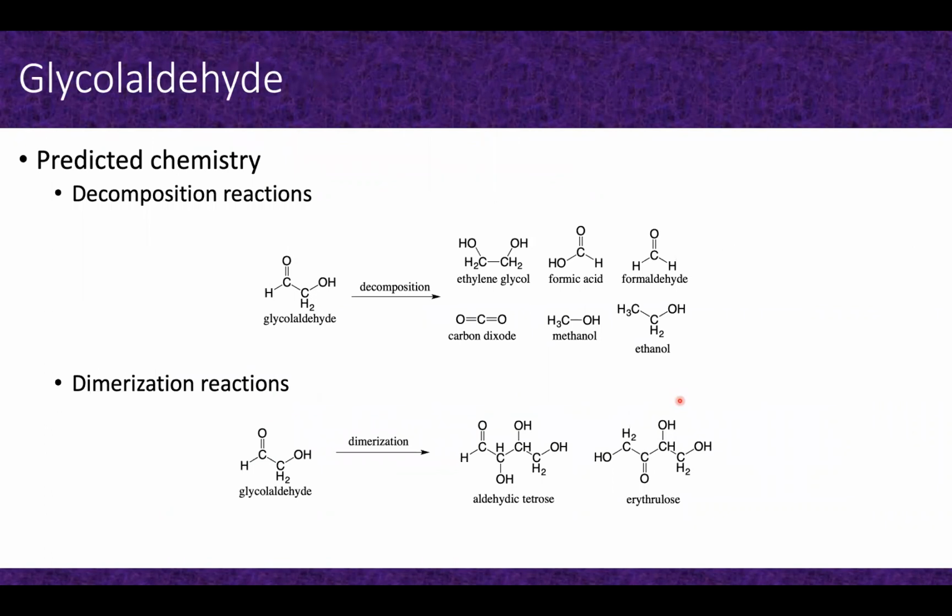Okay. So when we did these experiments, we were expecting a variety of reactions. And so we had some targets that we were definitely interested in looking at. So we were interested in trying to identify some decomposition reactions. So taking our glycolaldehyde and either cleaving it down to single carbon or doing some reduction or even oxidation chemistry here. And then we were also kind of hoping for some dimerization reactions, but mostly what we were predicting were our decomposition reactions.